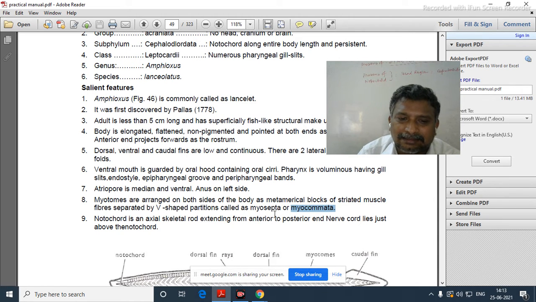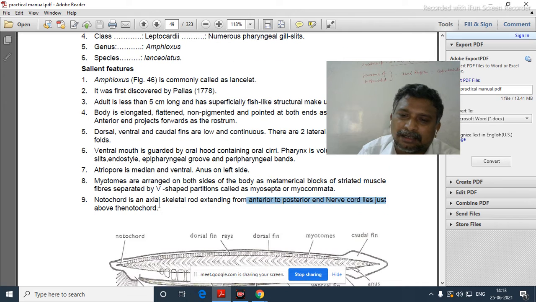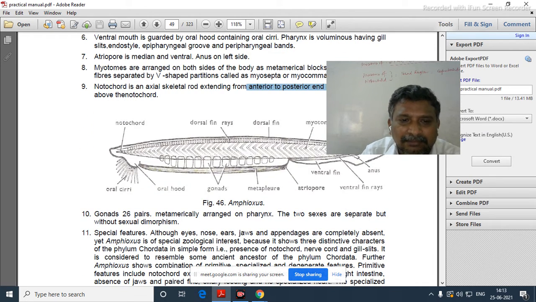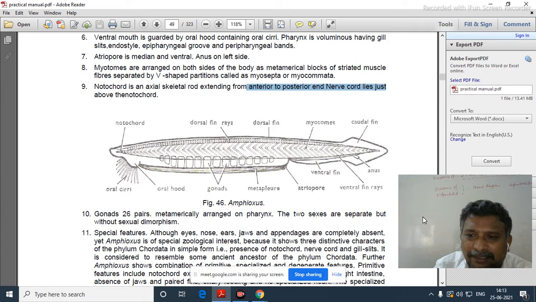Notochord is an axial skeletal rod extending from anterior to the posterior, and the nerve cord lies just above the notochord. Anyhow, this is the diagram. This is the notochord. See this. This is notochord. That notochord is now present where?